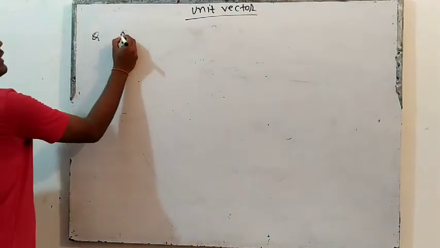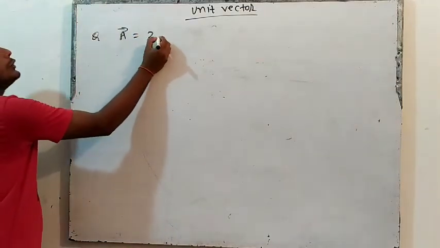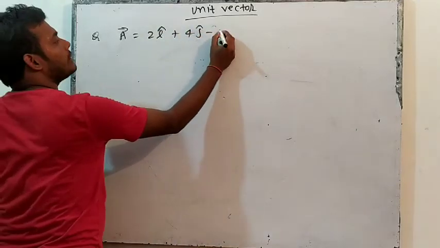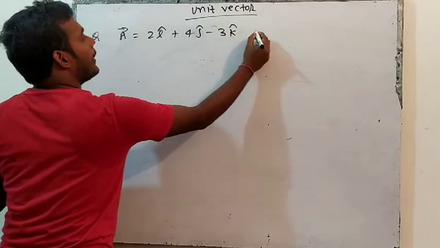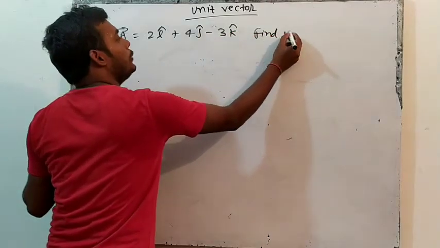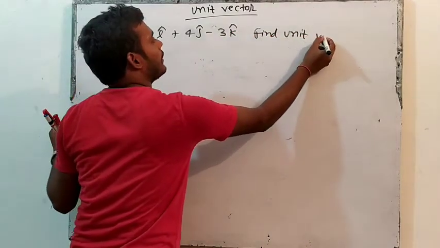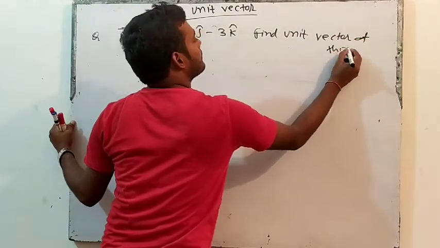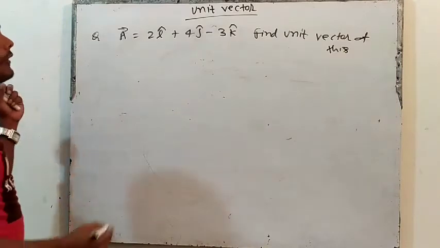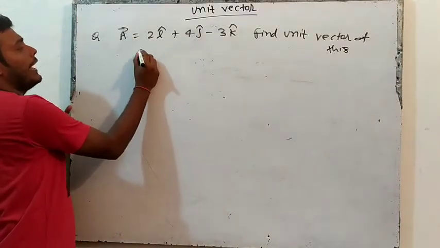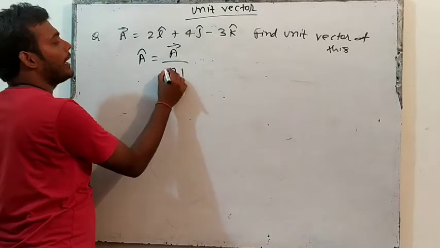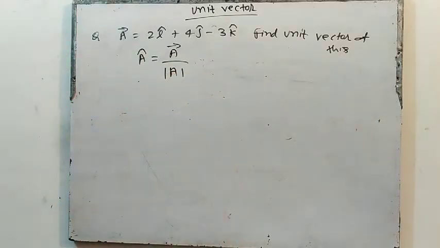There is a vector, let's say vector A is equal to 2 i cap plus 4 j cap minus 3 k cap. Find the unit vector of this. How will we find the unit vector? We know the unit vector is A cap. So the A cap unit vector formula is the vector divided by the magnitude of the vector. What is a unit vector? Vector divided by magnitude of vector.